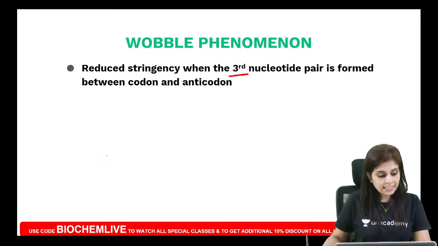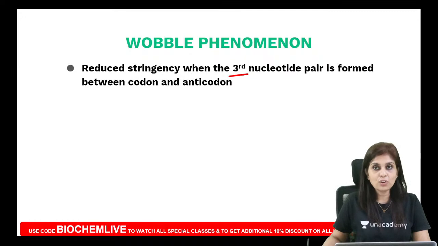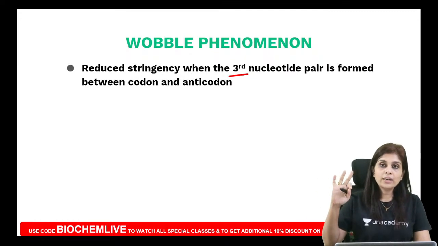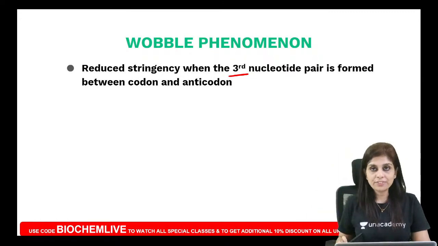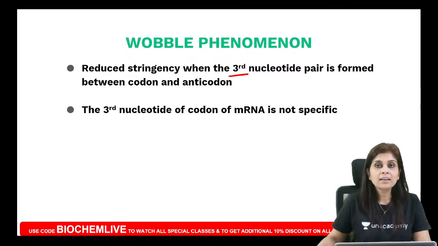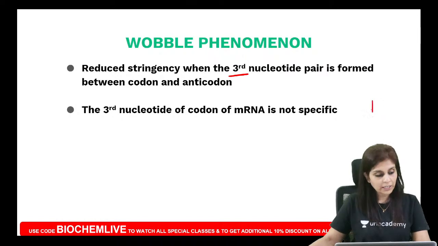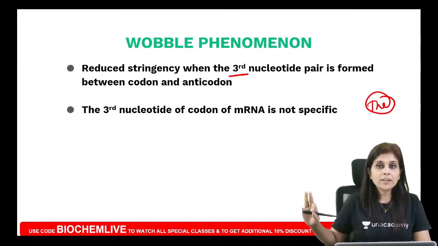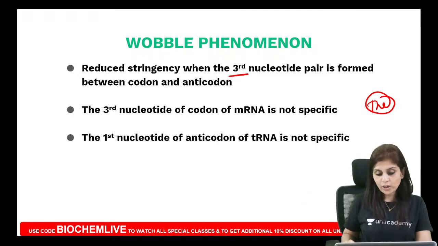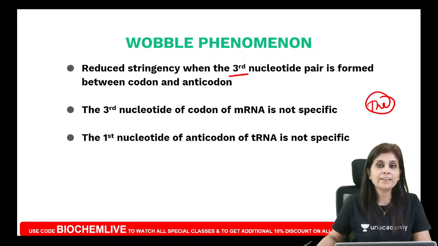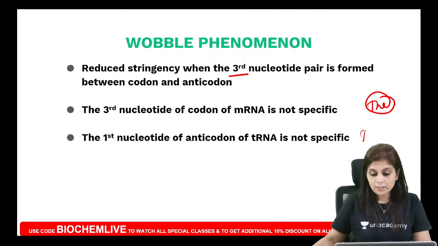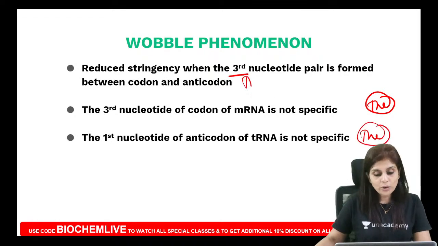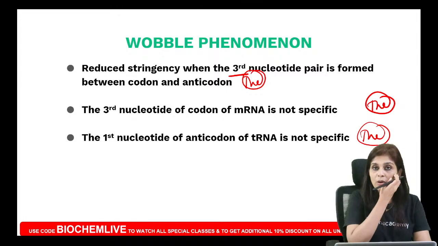The second statement is, according to wobble phenomenon, the third nucleotide of codon of mRNA is not specific. That is true. Third is, according to wobble phenomenon, the first nucleotide of anticodon of tRNA is not specific. That is also true.